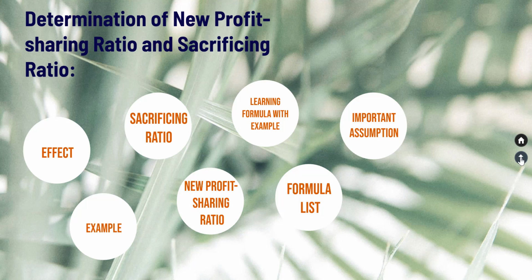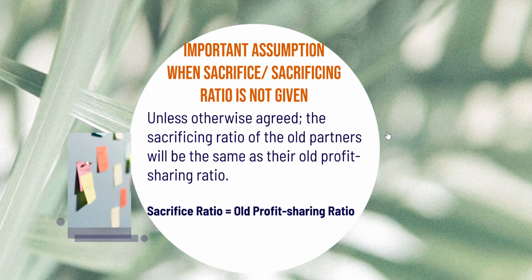Now, in this chapter of admission of partner, we need to remember a very important assumption, and that is, unless otherwise agreed, the sacrificing ratio of the old partners will be the same as their old profit sharing ratio.